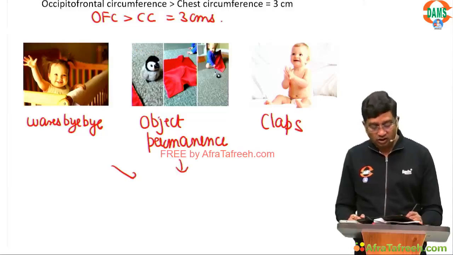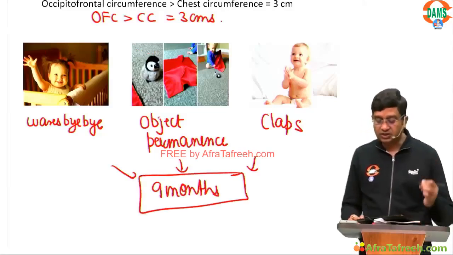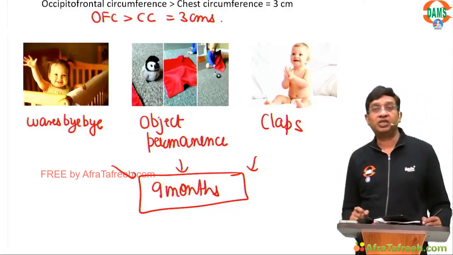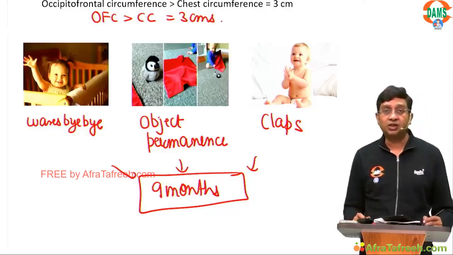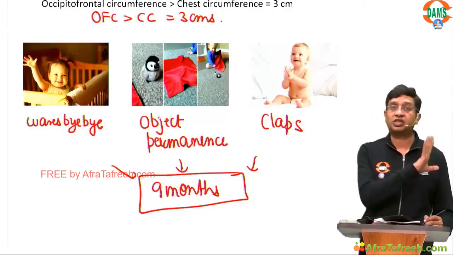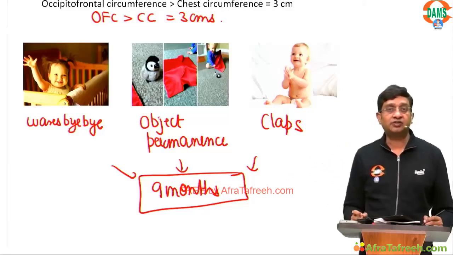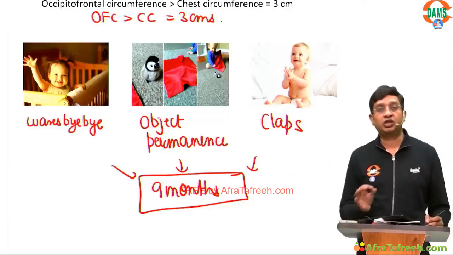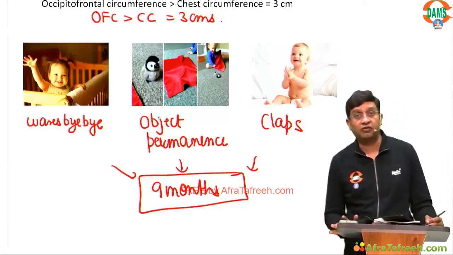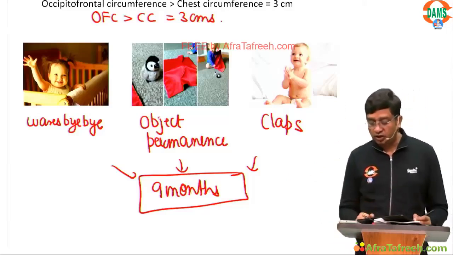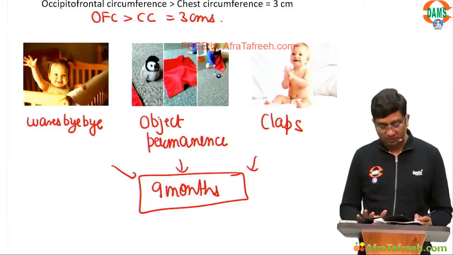And all these three milestones come at 9 months of age. Simply remember, when the child comes for the measles vaccine for the first time, he waves bye-bye for the first time. Bye-bye and first dose of measles. And after the measles vaccine, he claps. You can just remember these two things like this. You will never forget in your life, right? And 9 months, this is something important. All these three sense which to be remembered here.